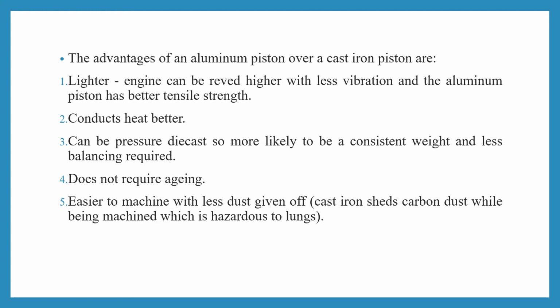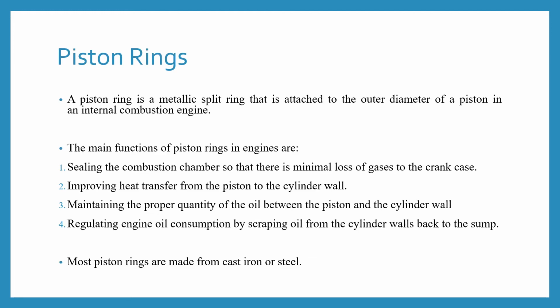Number three, it can be pressure die cast, so it is more likely to be a consistent weight and less balancing is required. Number four, it does not require aging. Number five, it is easier to machine with less dust given off. So these are the advantages of the aluminium piston over the cast iron piston.